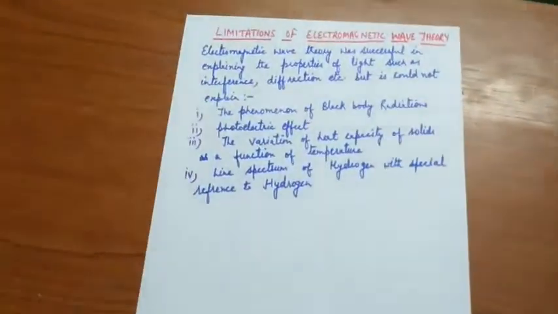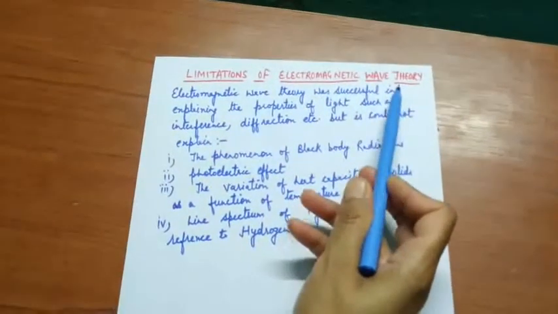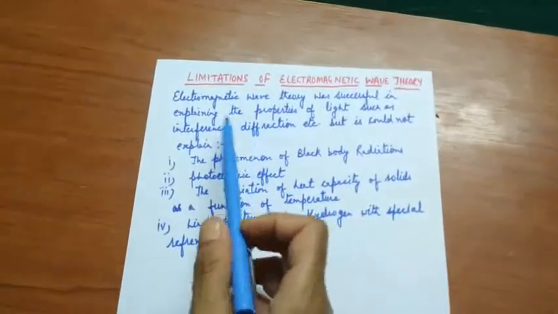Now next, what are the limitations of electromagnetic wave theory? The wave theory which we have discussed suffers from some limitations.